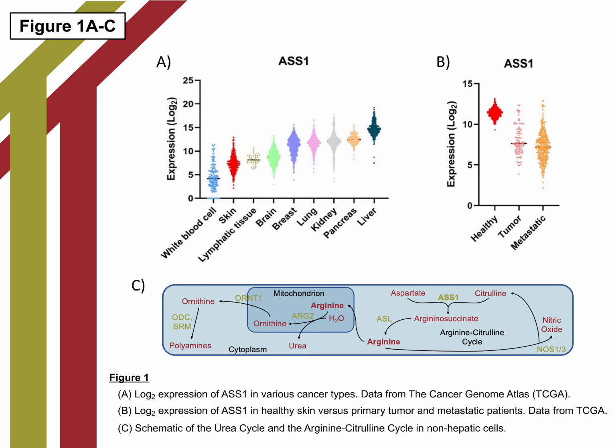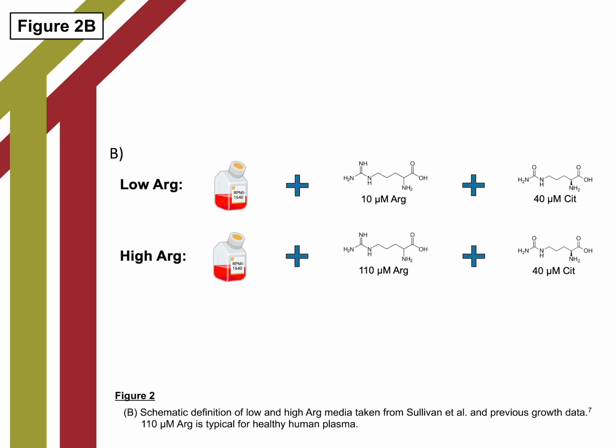Looking for new ways to exploit potential vulnerabilities related to ASS1 downregulation, we examined the effects of arginine deprivation on naturally deficient and genetically engineered ASS1 deficient melanoma cell lines. During that process, we found that in low arginine conditions, ASS1 deficient melanoma cells displayed a phenotype that was characterized by an accumulation of intracellular amino acids when compared to cells grown in media that contained a relatively high amount of arginine, which we defined as a concentration similar to that found in healthy human plasma,